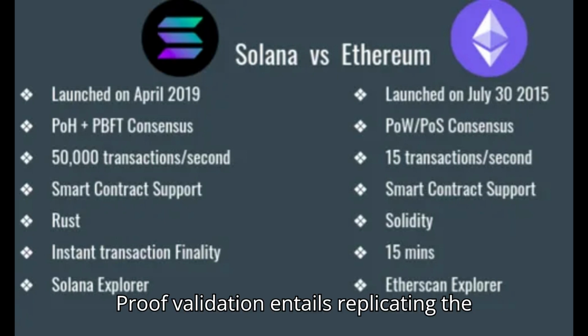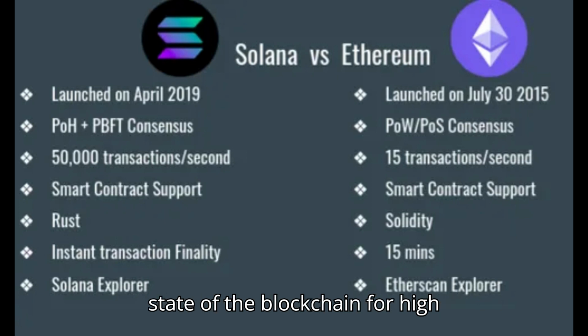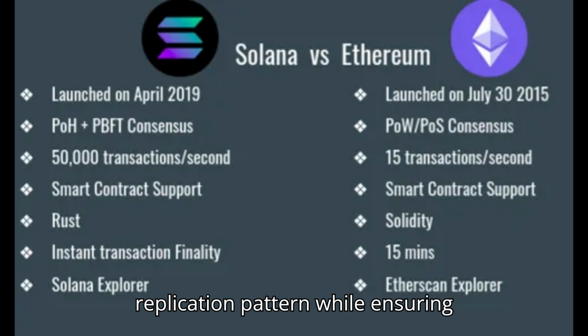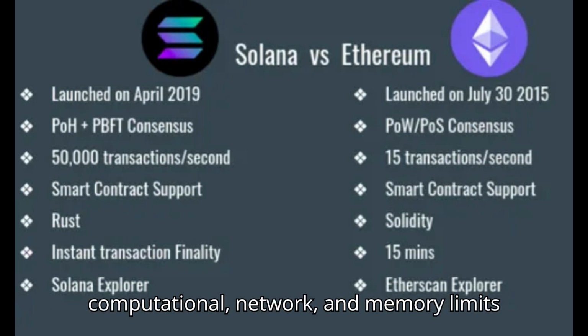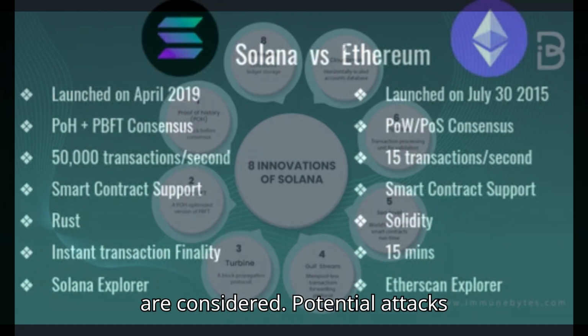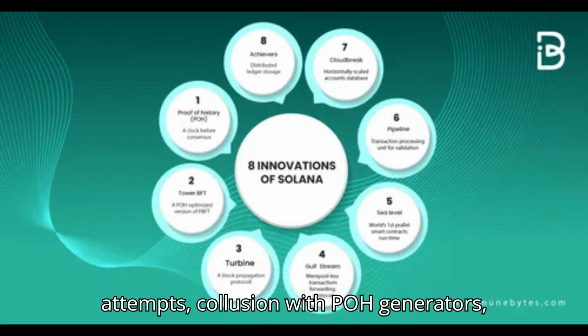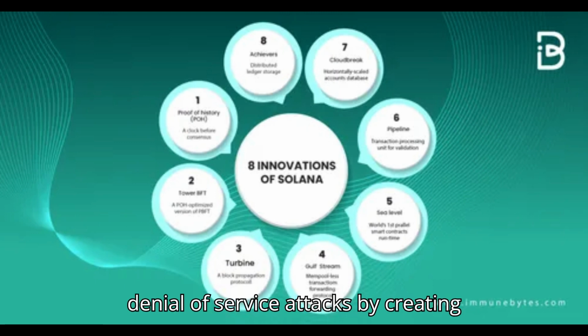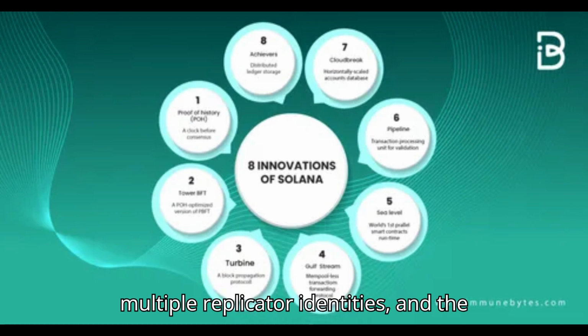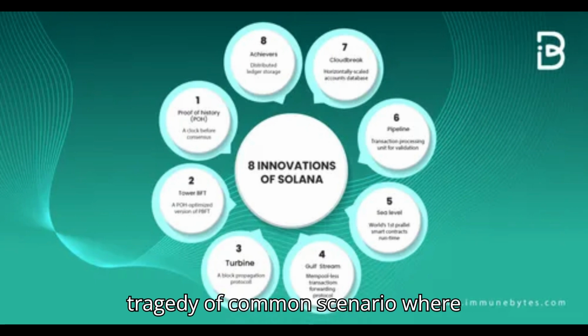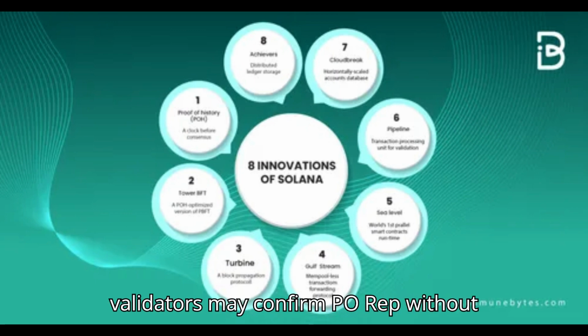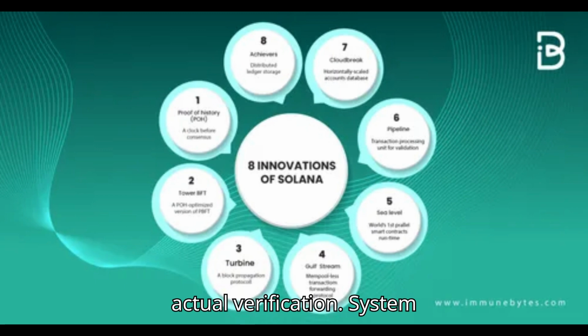Proof validation entails replicating the state of the blockchain for high availability, targeting a specific replication pattern while ensuring computational, network, and memory limits are considered. Potential attacks discussed include spamming the network with bad proofs, partial erasure attempts, collusion with POH generators, denial of service attacks by creating multiple replicator identities, and the tragedy of commons scenario where validators may confirm POREP without actual verification.